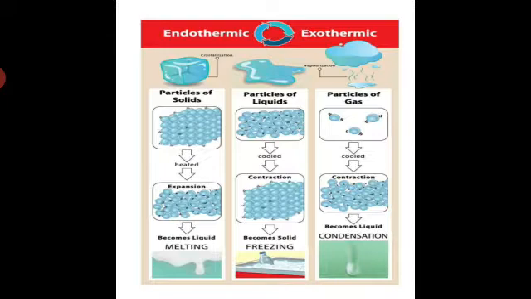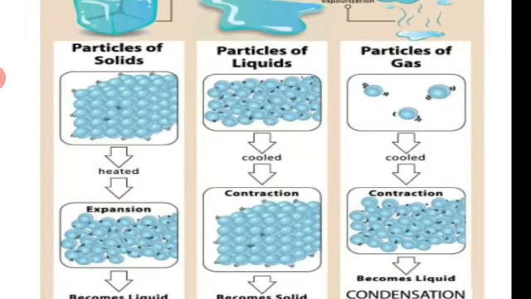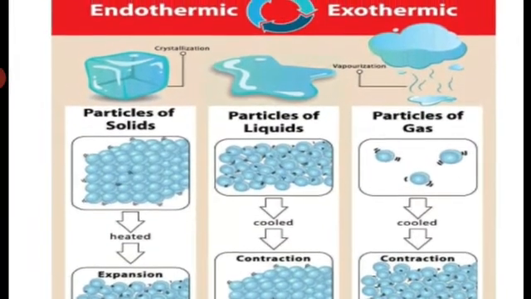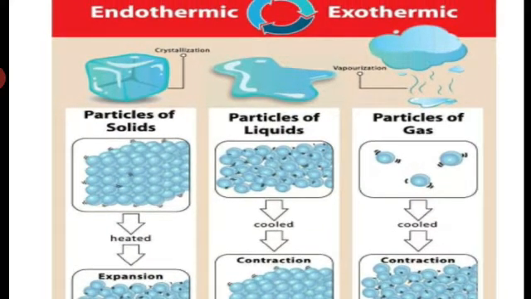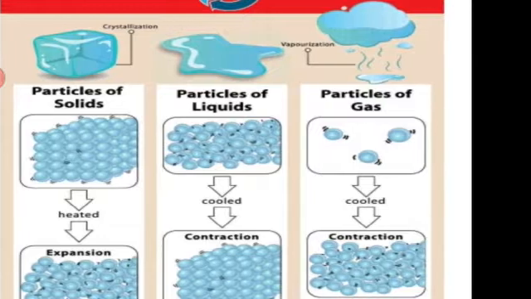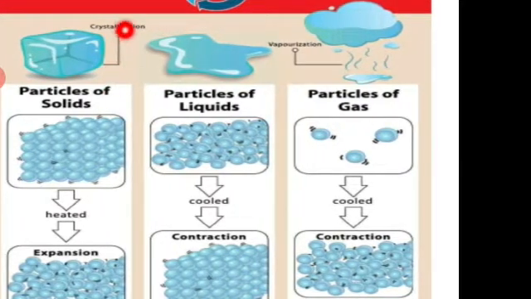Students, you are seeing the pictures, endothermic and exothermic. What will happen? Crystals means the material which has a regular shape or definite shape.